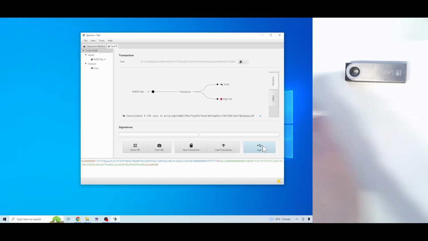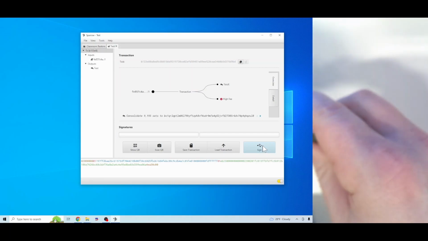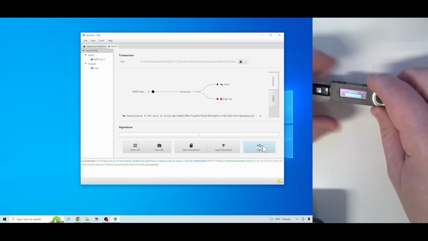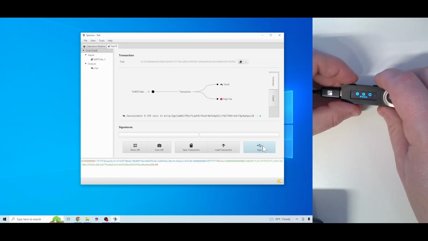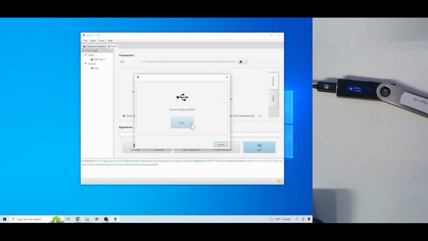So let's get our Ledger on. We are going to enter our PIN, which is just 1, 2, 3, 4. We'll open the Bitcoin app, and now we're going to click sign with USB. And there is our Ledger Nano S. Click sign.